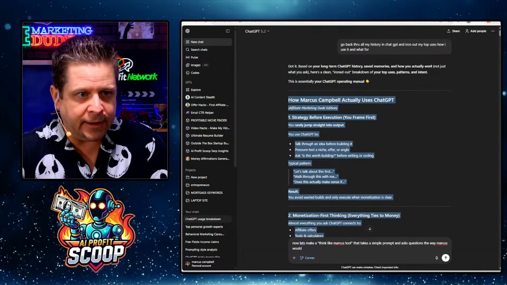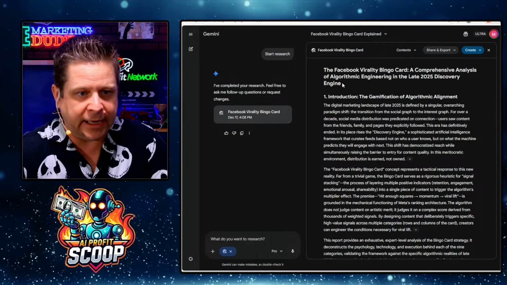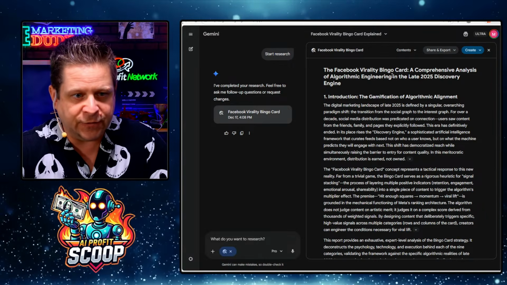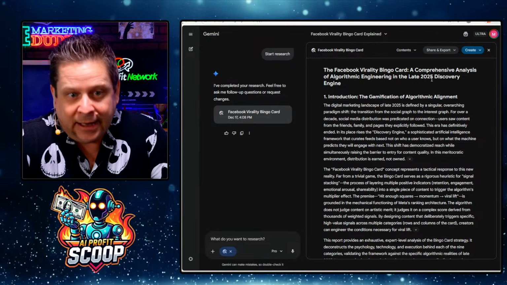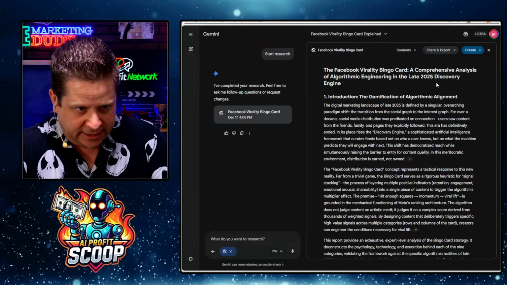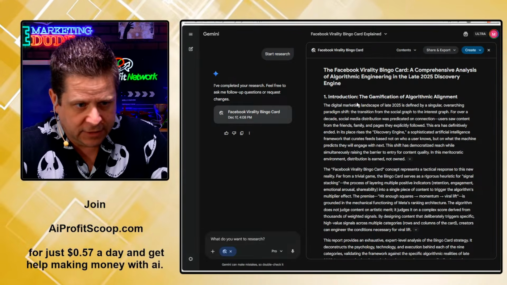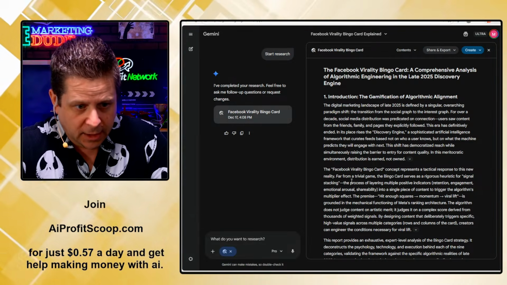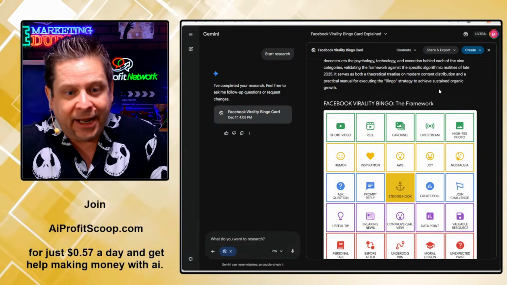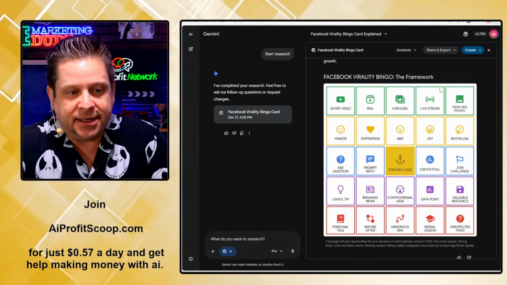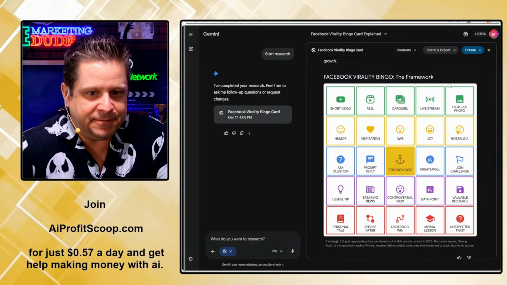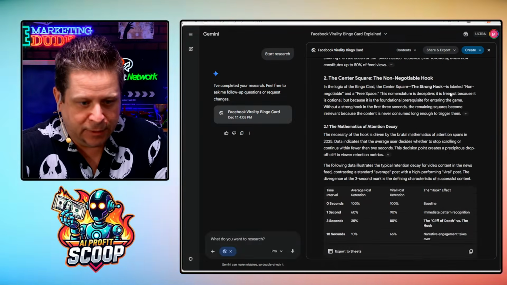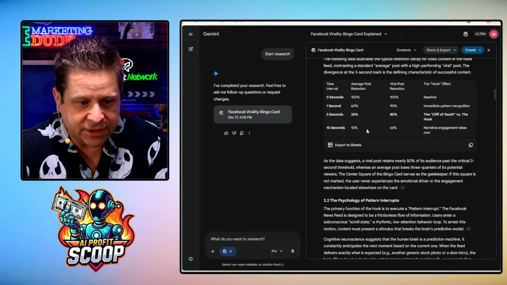Also, going through here, let's see how this report came out. So, the Facebook virality bingo card. Now notice, this is trained on the stuff that people said. Algorithmic engineering in the late 2025 discovery engine. There, look at that. It is amazing. It literally made it for me. I didn't even have to ask it, and it made it for me. It explains it. Here's all the other stuff.